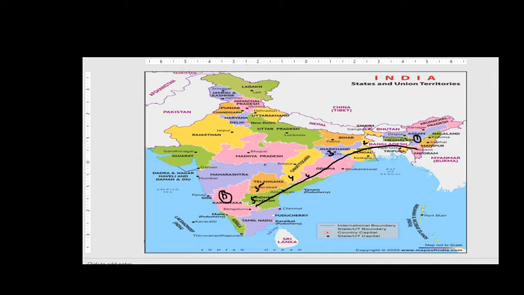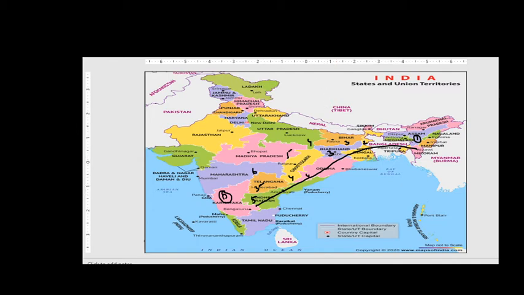Then if you go from Bihar, Bihar would be the third state, UP the fourth, Madhya Pradesh fifth, Maharashtra sixth, and then it will be seventh. So at least six states are crossed from Bihar. If you go through Bihar, you can go via West Bengal, Odisha, Andhra Pradesh, right? Or else you can also go through Jharkhand, Chhattisgarh, Telangana, right, friends?